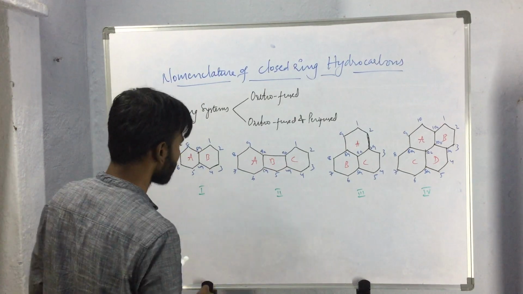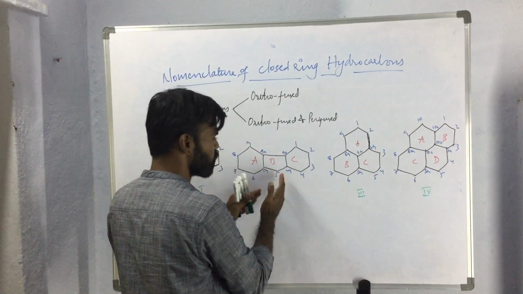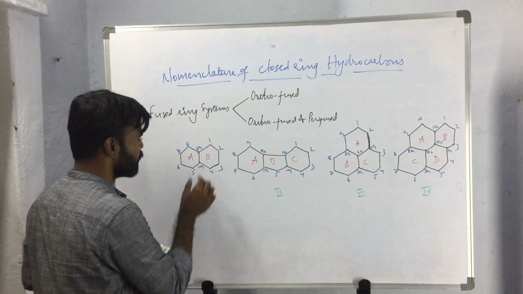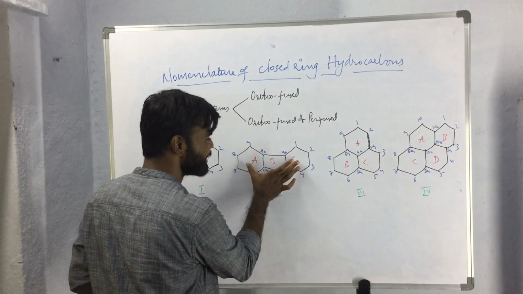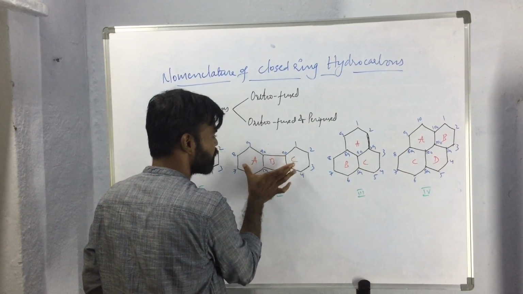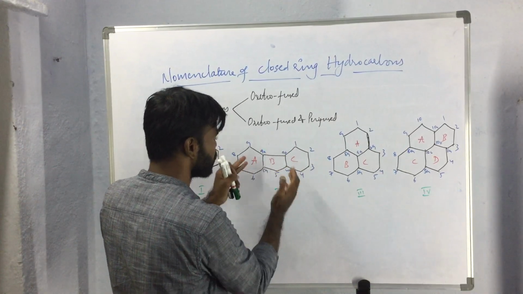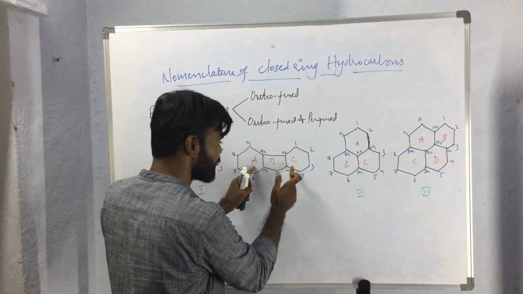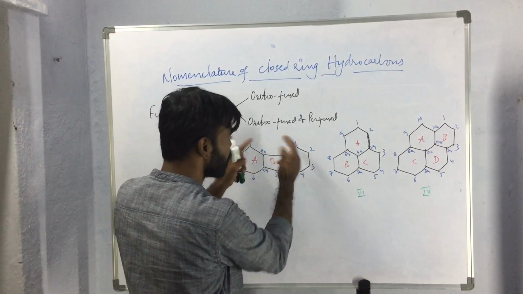But compound 1 and compound 2 are both different from compound 3 and compound 4. In compound 1, only 2 rings are fused together, whereas in compound 2, 3 rings are fused together, but ring B is bound with 2 other rings, while ring A and ring C do not have any attachment, that means they are not fused together.